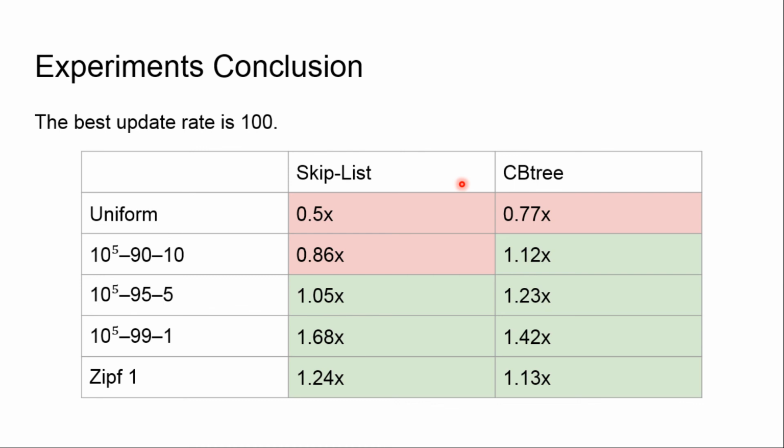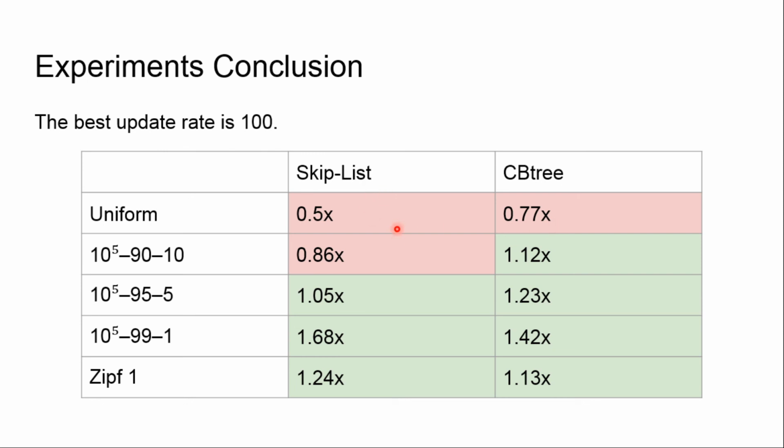For the conclusion, we choose out of the previous results the best trade-off. It is again an update rate of 100 for Splay-List and CB3. On this table, you can see the relative number of operations per Splay-List. So for example, Skip-List has 2 times more operations, and CB3 has 0.77x the number of operations. If we have less than 1 here, then Splay-List performs worse.